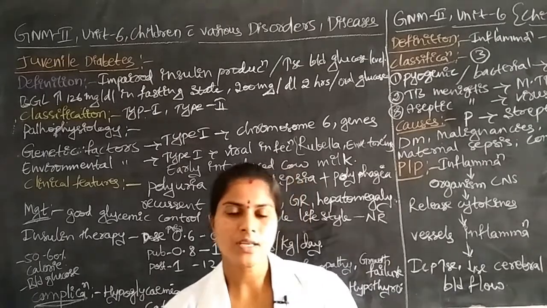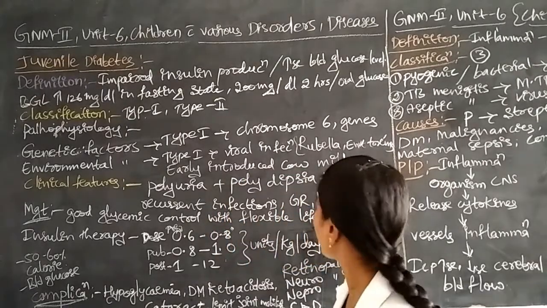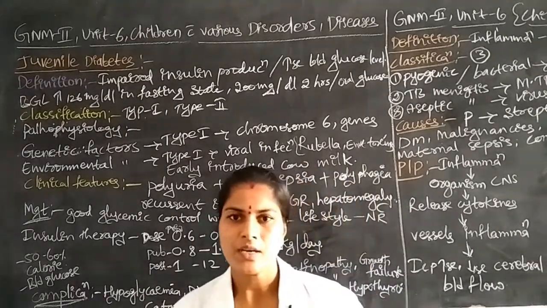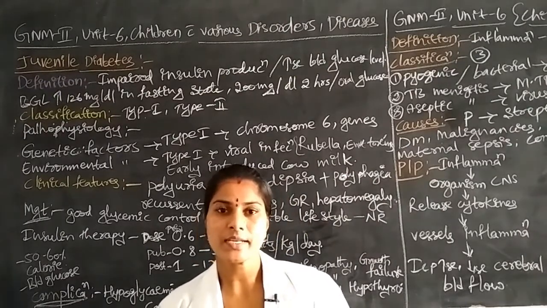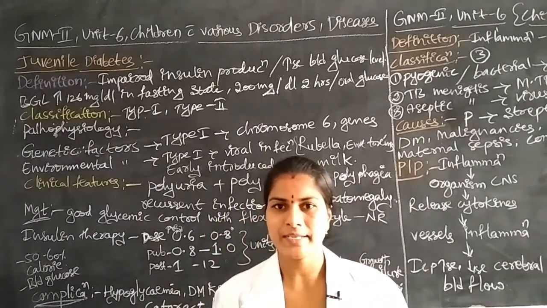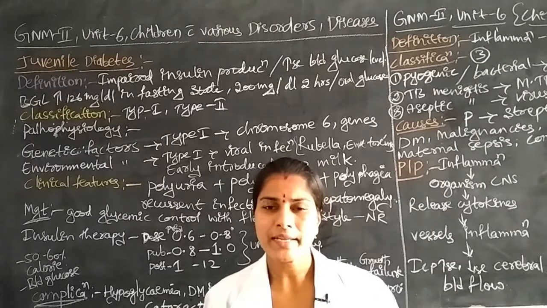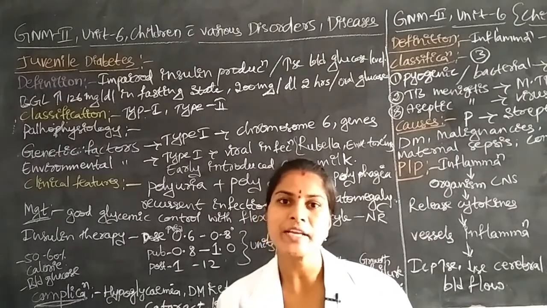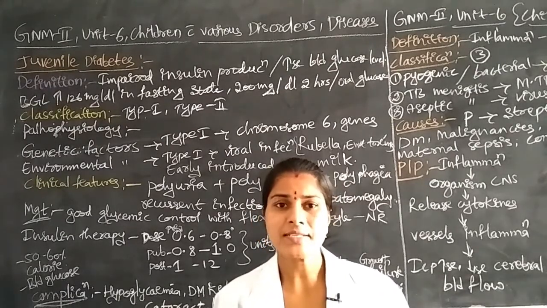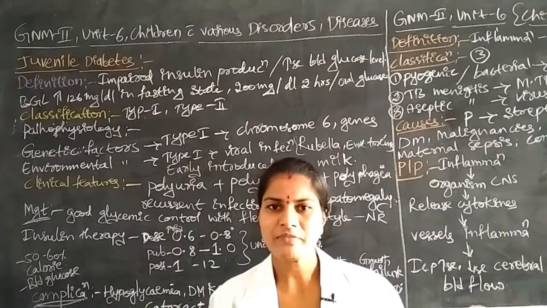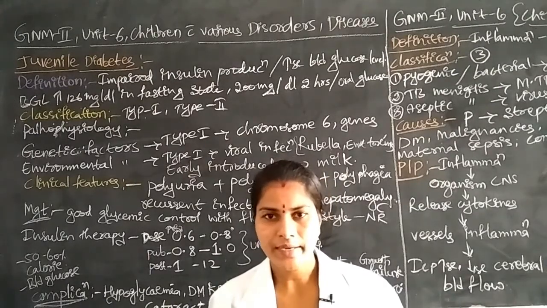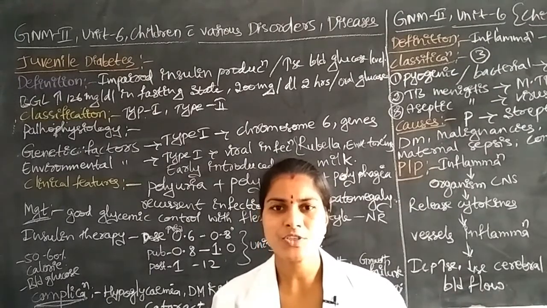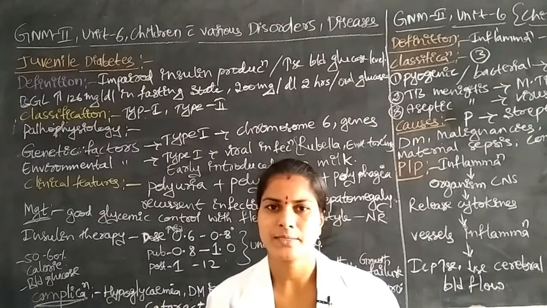Another one is polyphagia, in which the children have increased appetite. Increased appetite, increased thirst, increased urination. These are the major clinical manifestations for deciding that the child is suffering from juvenile diabetes mellitus.